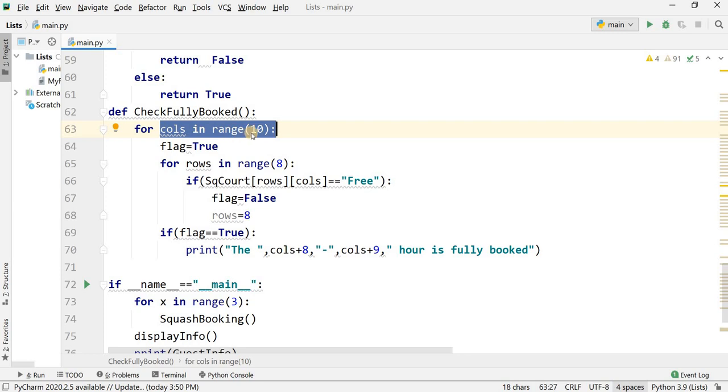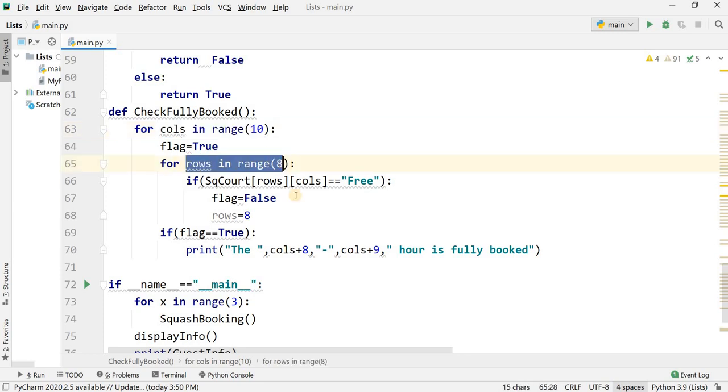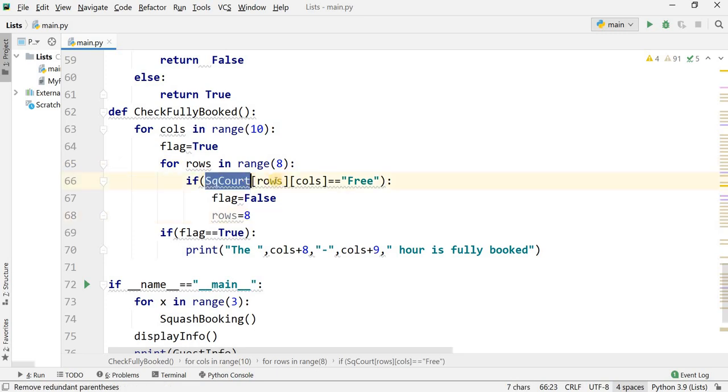It will check from 10 times. For row in range 8, because we have 8 rows, it will check if the squash code row and column equal free, then it will set flag equal to false. Okay, and it will close the loop. If it is not free, if it is booked, flag should be true, and in case of true, it will display a message that this hour is fully booked. Plus 8, because I want to get the index.